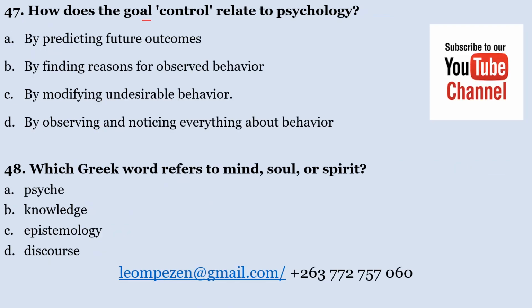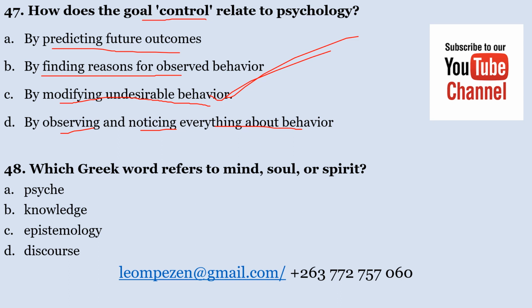What does the goal control relate to in psychology? A. Predicting future outcomes. B. By finding reasons for observed behavior. C. By modifying undesirable behavior. D. By observing and noticing everything about behavior. What does the goal control relate to in psychology? The correct answer here is C. It relates to modifying undesirable behavior, that is controlling it from becoming toxic and undesirable.